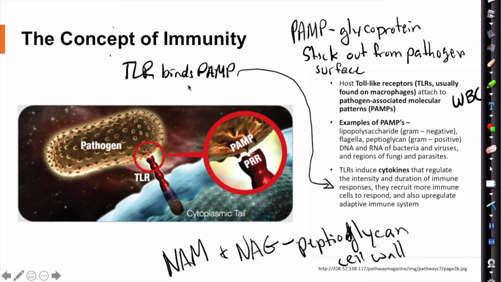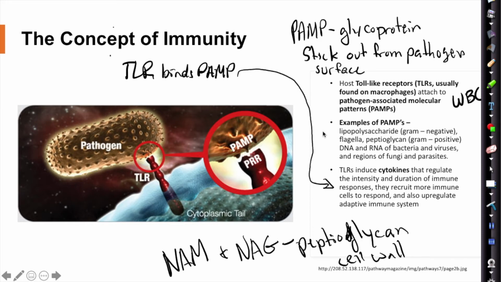So the concept of immunity really boils down to always remembering this, that a toll-like receptor, which is a TLR, looks for things to bind to, which are pathogen-associated molecular patterns. So these are patterns that are on the pathogen that our toll-like receptors on our white blood cells recognize. When they bind, that causes the release of cytokines, and it also causes things like PPP, which is phagocytosis, processing, and presenting to happen. So always remember, it's a toll-like receptor binding to a PAMP.